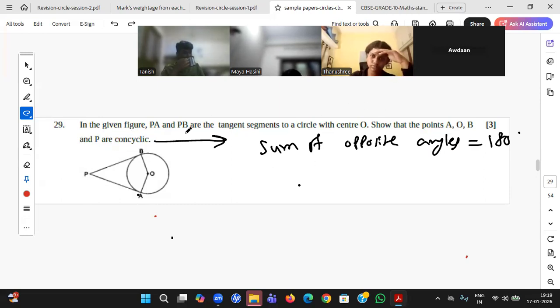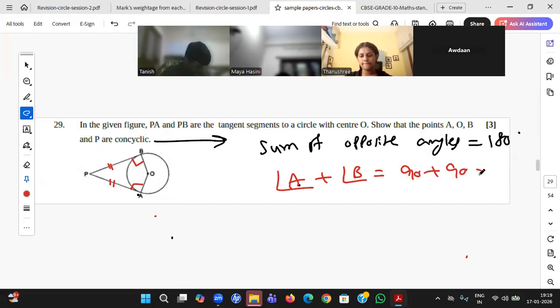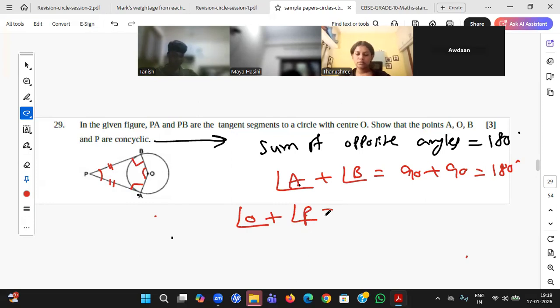Yeah, student, whatever the question, how will you start? Theorem 10.1, 10.2. I said the sum of opposite angles should be used. You see, A and B are opposite angles in a quadrilateral. Angle A plus angle B, how much will it be? 90 plus 90, 180. What about this angle and this angle? Angle O plus angle P equals 360 minus 180, again 180. Why, sir? In a quadrilateral the sum of all the angles is 360, right? That's all, finished.